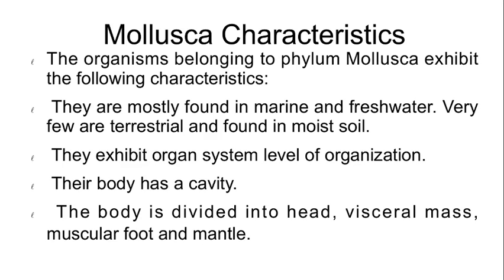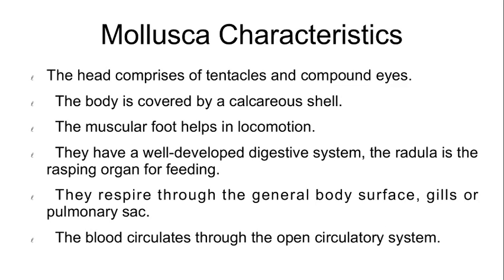The ventral body wall is modified into a muscular flat or cloak-like surface, the foot, which is variously modified for creeping, burrowing and swimming. The mantle is a fold of body wall and leaves between itself and the main body mass the mantle cavity. The head comprises tentacles and compound eyes. The body is covered by a calcareous shell. The muscular foot helps in locomotion.